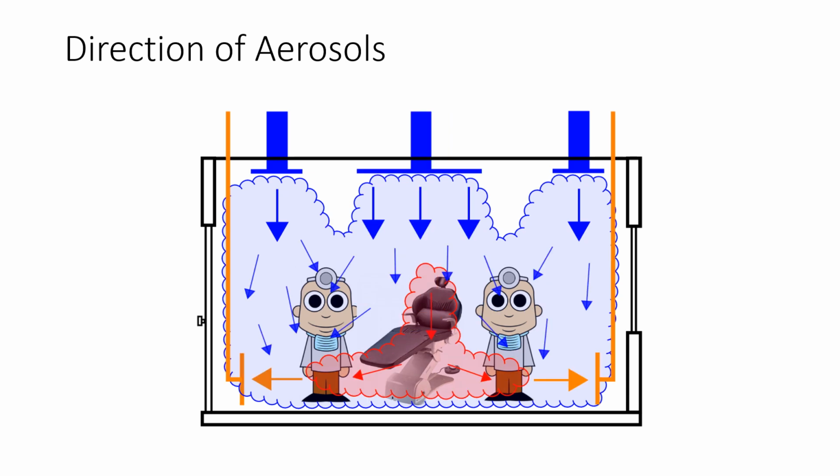This last example is the most ideal scenario, and it's the way operating rooms are typically designed. Air is supplied from overhead such that all occupants are getting direct supply of clean air. The return air inlets are located close to the floor such that aerosols from any of the occupants is pulled down to the floor level and away from the breathing zone. This may not be practical for most dental offices, but this is what you would do if you wanted to maintain the cleanest air environment possible.